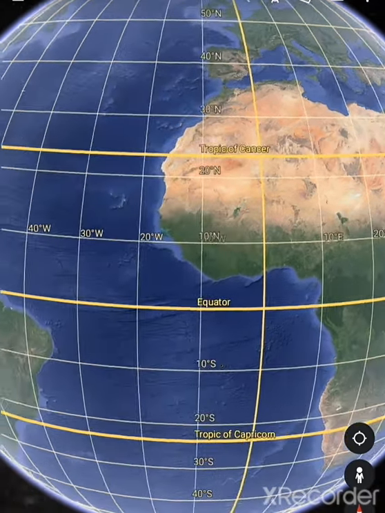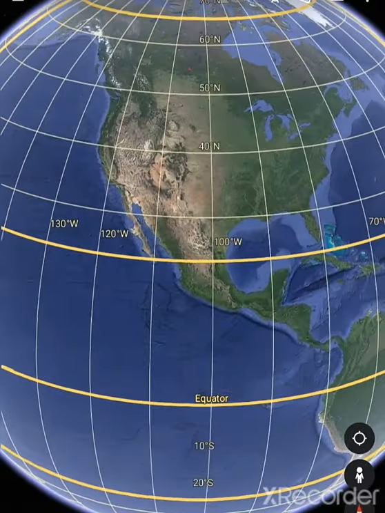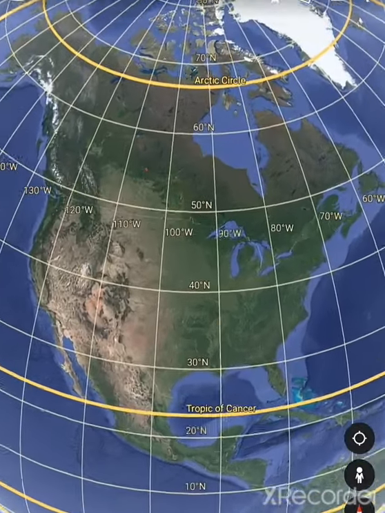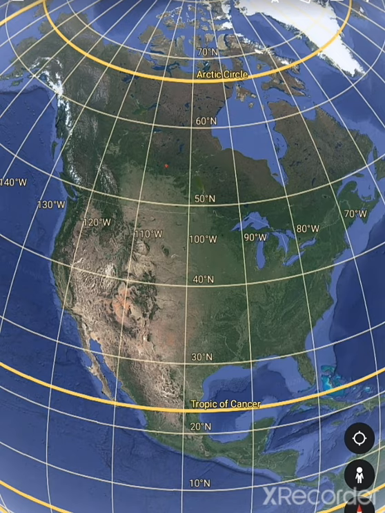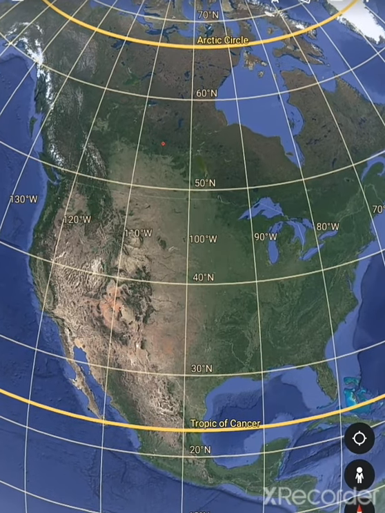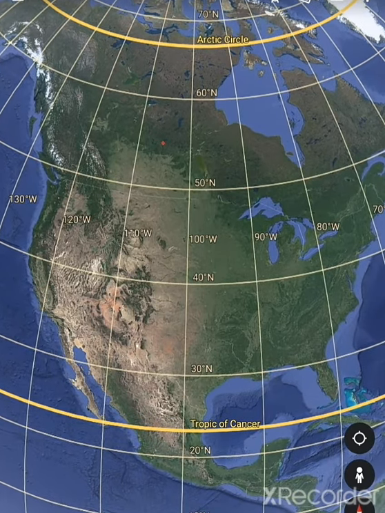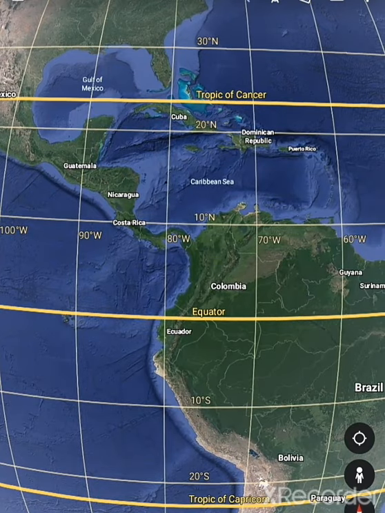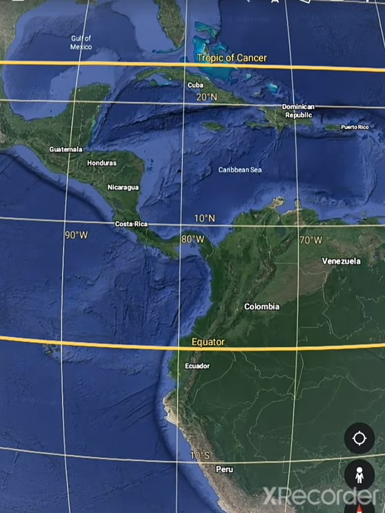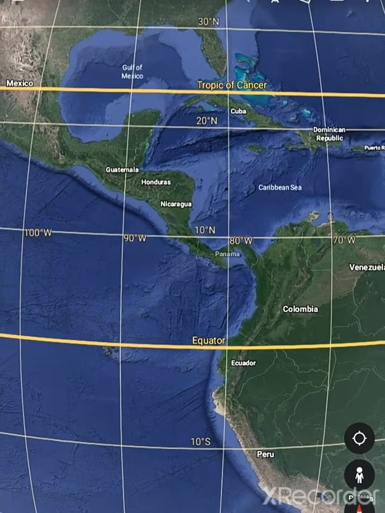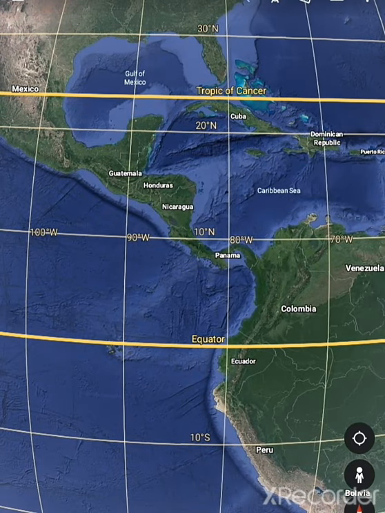Now let's move to the third continent, and that is our North America. North America, third largest continent of the world, right? North America and South America are joined together by a piece of land. That piece of land is known as Panama. Here you can see, that is the Isthmus of Panama.